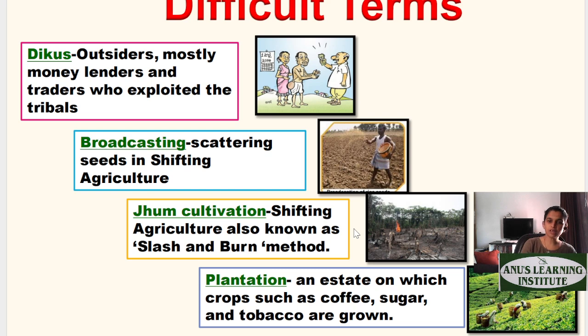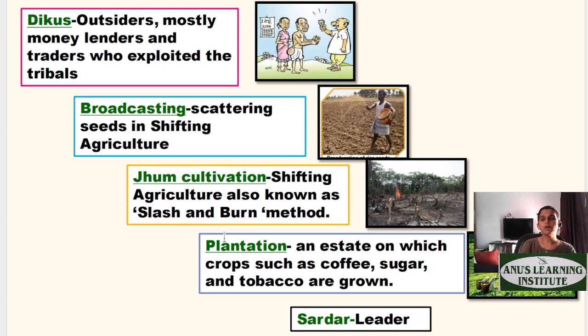In this chapter we are referring to Dikus as the moneylenders or the foreign officials who exploited the tribals. The next term is broadcasting, which means scattering seeds in shifting cultivation. It's a way of sowing seeds. So instead of bending down and sowing seeds, they used to scatter the seeds, which is called broadcasting.